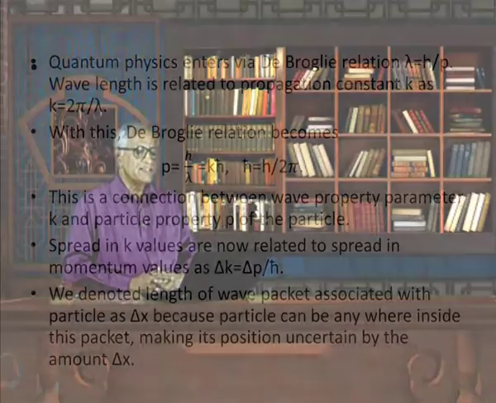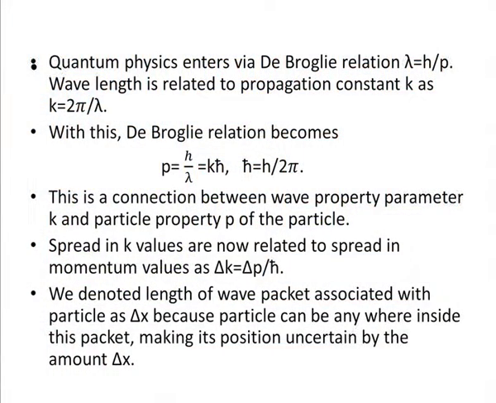So, quantum physics enters via the de Broglie relation, lambda is equal to h by p. Wavelength is related to propagation constant k, and k is equal to 2 pi by lambda. With this, the de Broglie relation becomes p is equal to h by lambda, which is equal to k h bar, where h bar is h by 2 pi. This is a connection between the wave property parameter k and the particle property p of the particle.